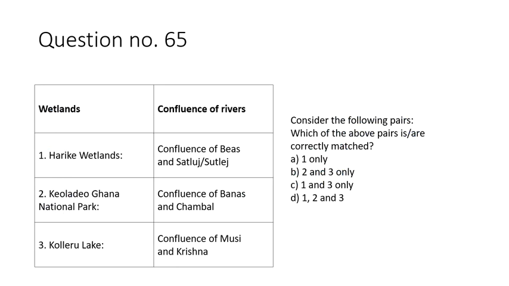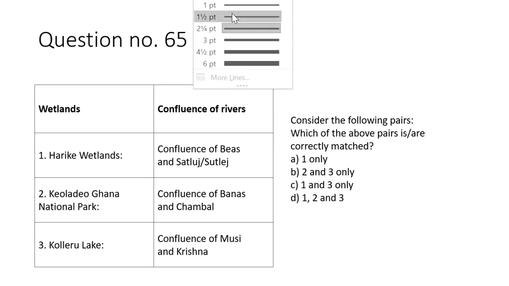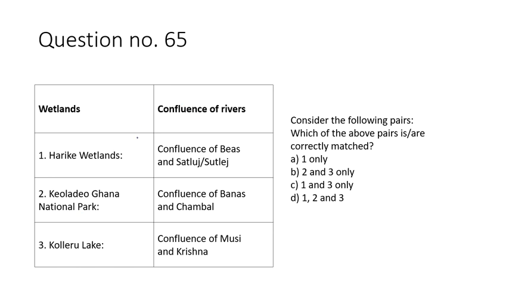Question number 65 is on this wetland. So let's see the question number 65. There are three wetlands given in this question: Harike, Keoladeo Ghana, and the Kolleru. And we have to identify the confluence, on the confluence of which river these three wetlands are located. So number one is the Harike wetland. It is in Punjab, located at the confluence of the Beas and Satluj river. So this option is correct.